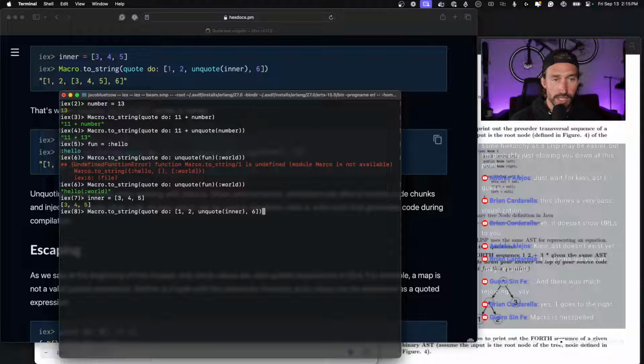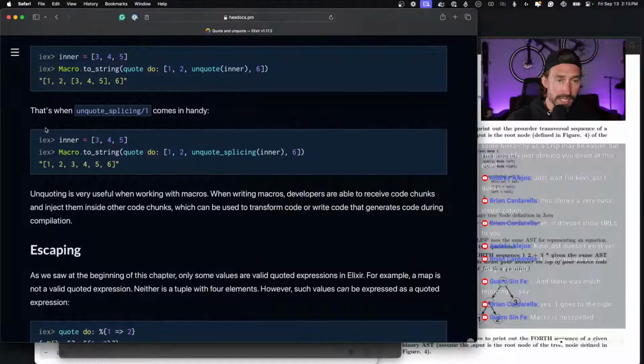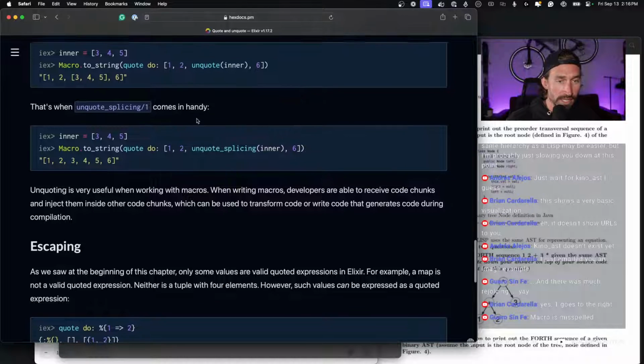When we close this, we're going to get our list just inserted in there as another list inside of our list. So that's when unquote splicing comes in handy.